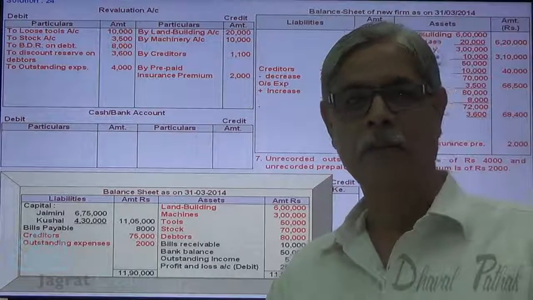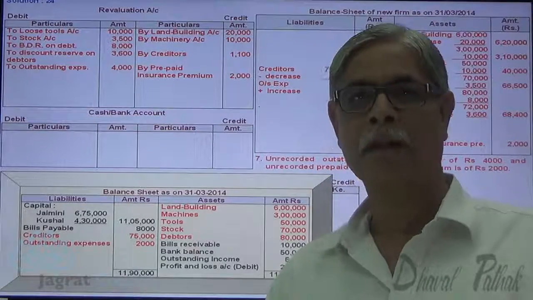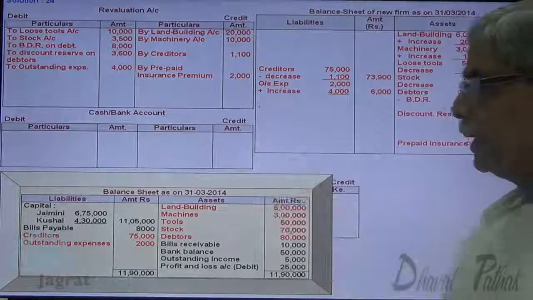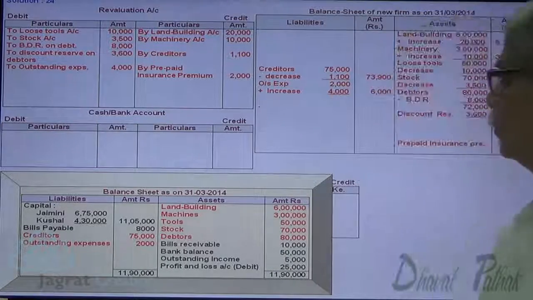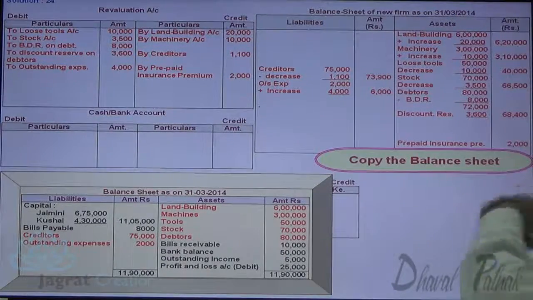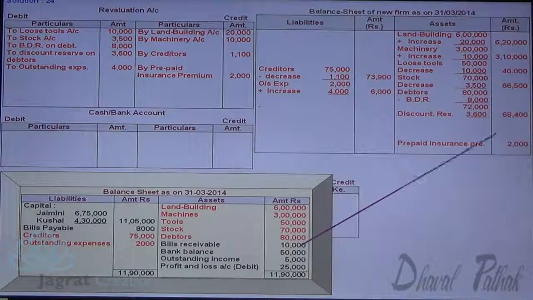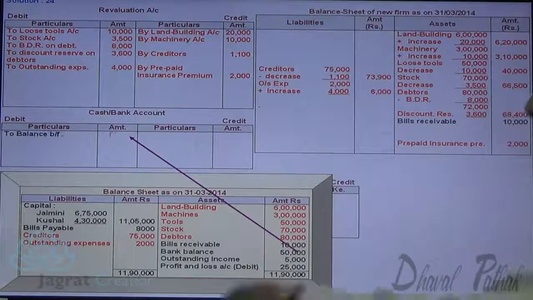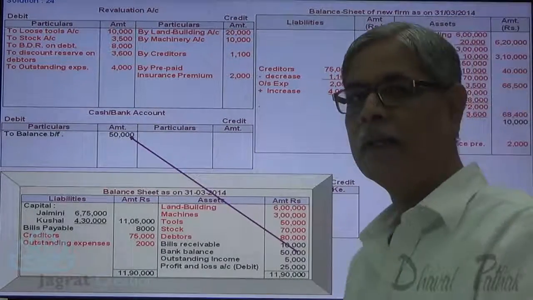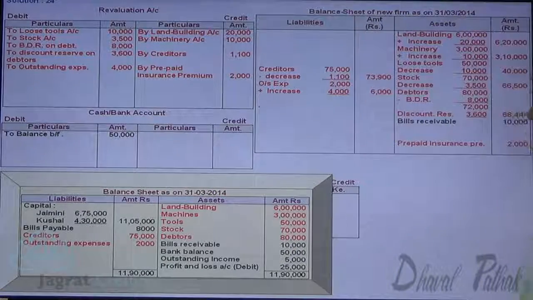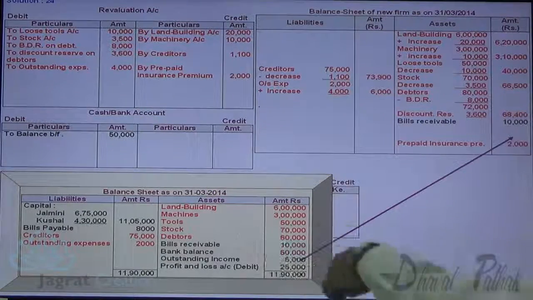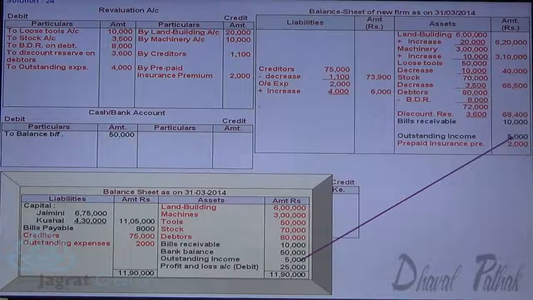After considering the revaluation adjustments, I'll copy the remaining details of the balance sheet. Bills receivable appears on the asset side because they are not revalued. Bank balance will appear in cash and bank account, opening balance brought forward. Outstanding income appears on the balance sheet asset side.